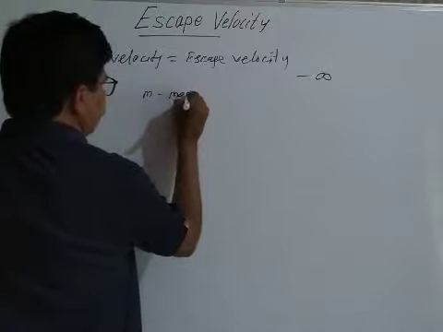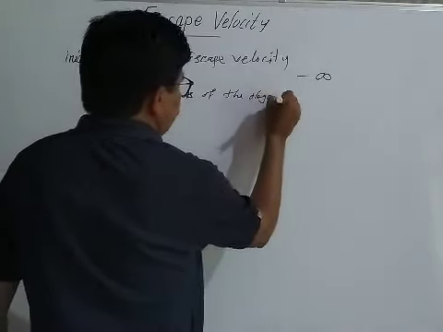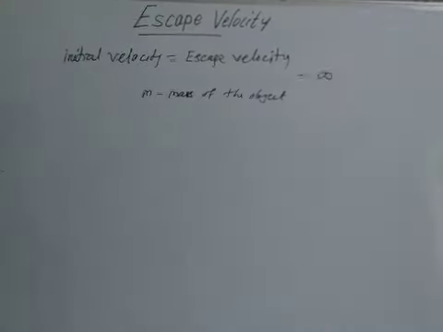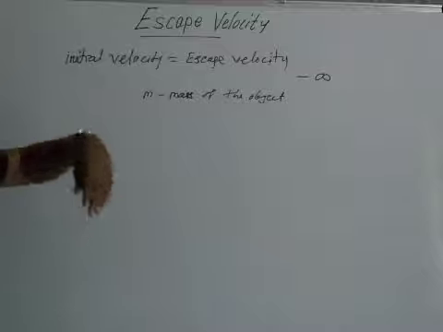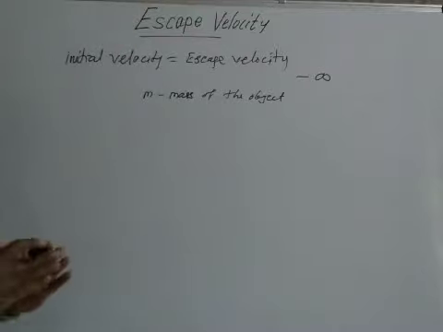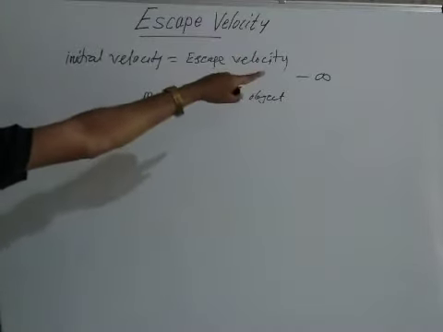If we take m as the mass of the object, if the object is thrown in upward direction with the initial velocity equal to the escape velocity, that object goes beyond the earth gravitational field. It is free from the force of gravity and it reaches an infinite distance. At this time the force becomes zero.